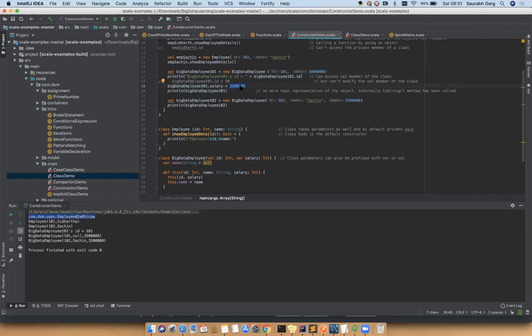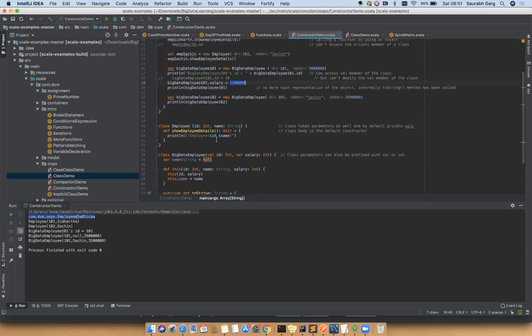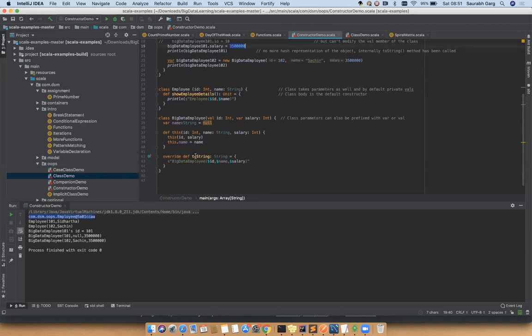Then println big data employee 101. You just try to print it. So the same thing happens, it will print some hash representation. No, it will not print some hash representation, because in big data employee, we have defined a function called toString.